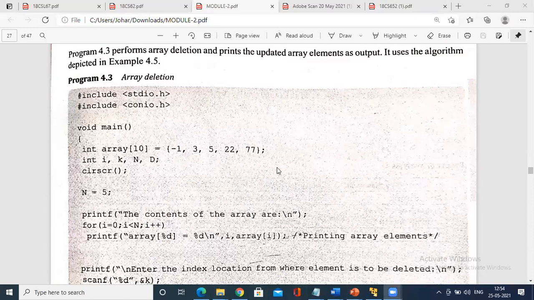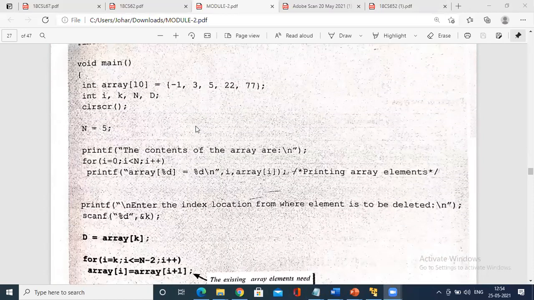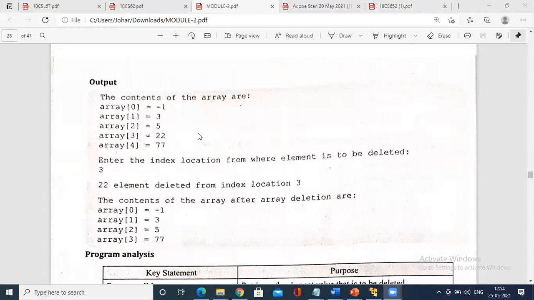So frankly speaking, I'll show you that also. Very simple pyramid programs: half pyramid, full pyramid. In the case of deletion, see here. If you first see the output, which element is to be deleted? The element at index 3 is to be deleted, that is 22. When you delete it, I said it will shift. See, array of 3 will be shifted.